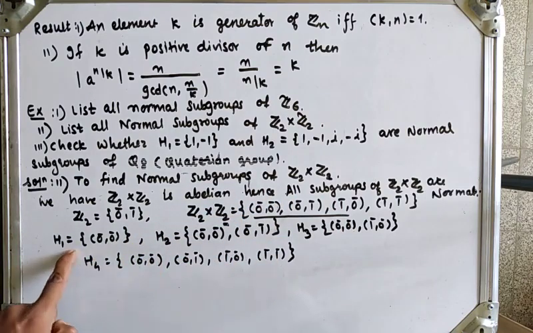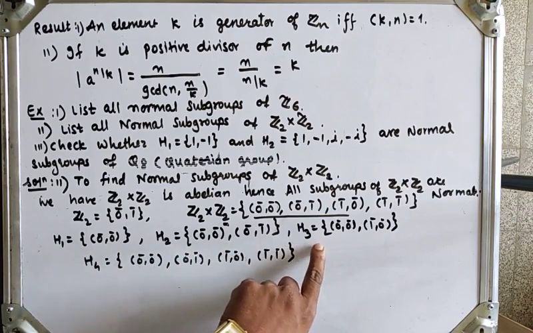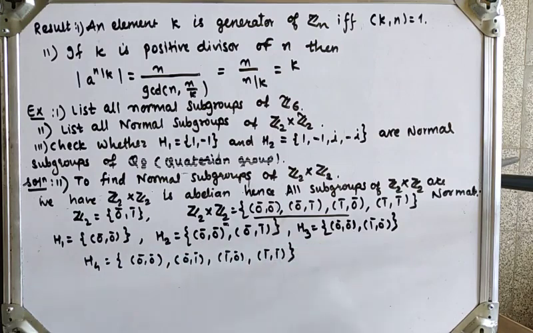Okay, so first one is H1 which is (0, 0), second one H2 which is (0, 0), (0, 1), and third one H3 which is (0, 0), (1, 0), and last H4 is equal to Z2 cross Z2 itself. So there are a total of four subgroups of Z2 cross Z2 which are normal in G.